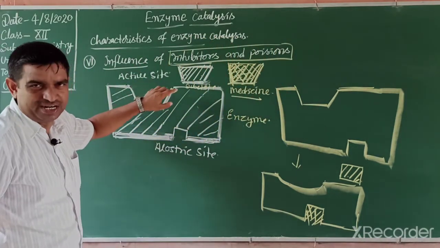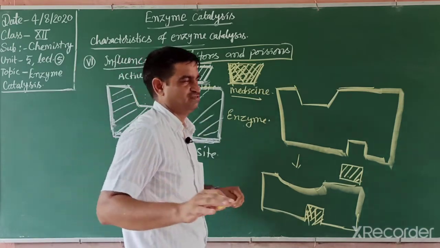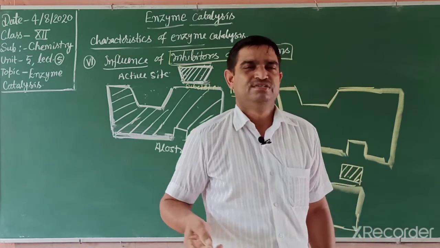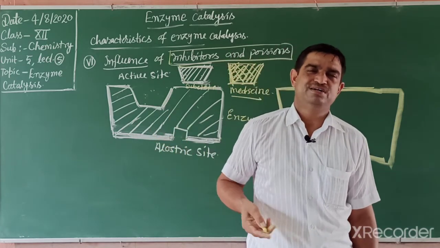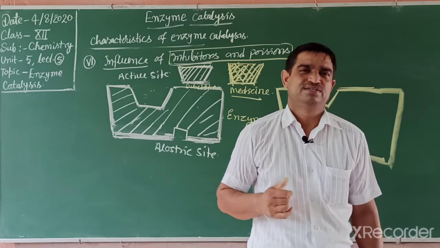They occupy either active sites or allosteric sites. So medicines and drugs work in this way. This one is very important. What do you mean by inhibitor? Inhibitors are those substances that decrease the efficiency of a catalyst.